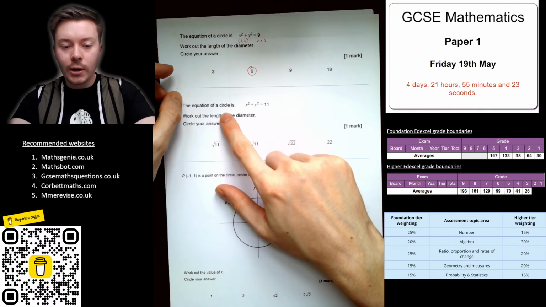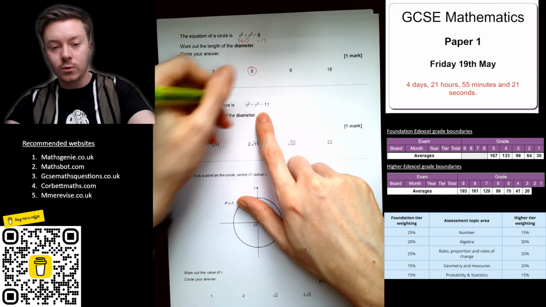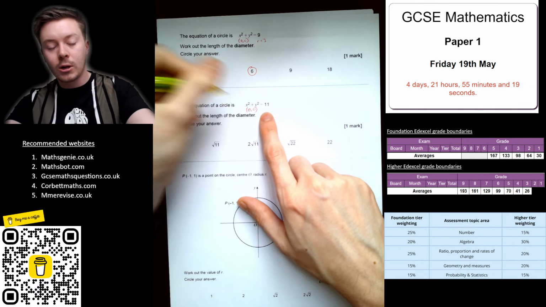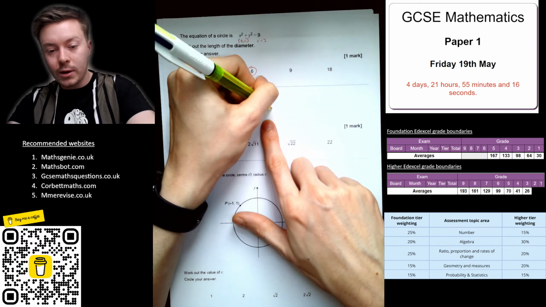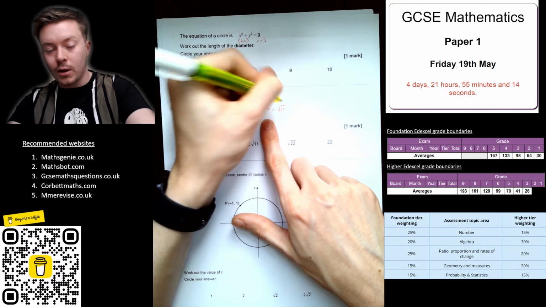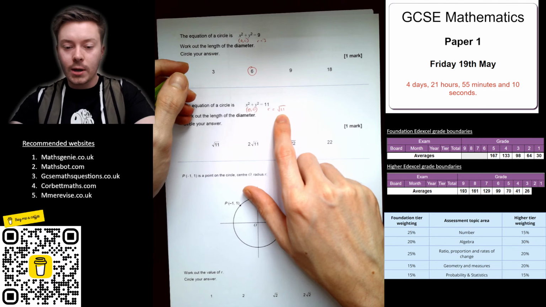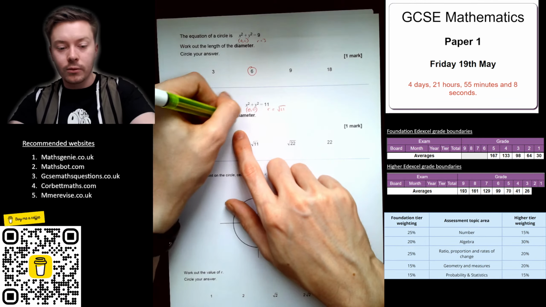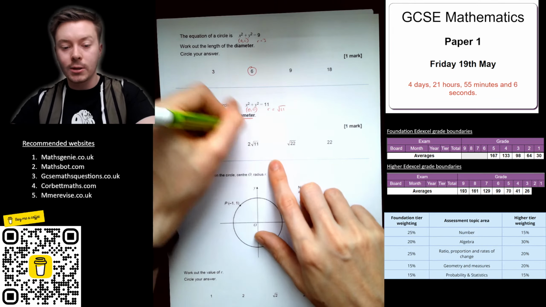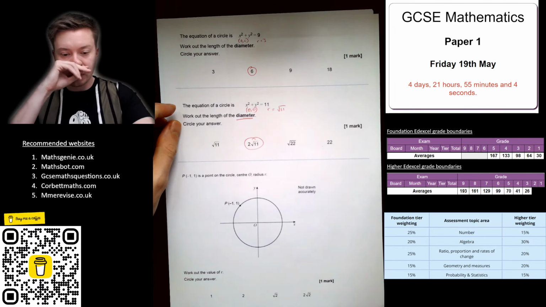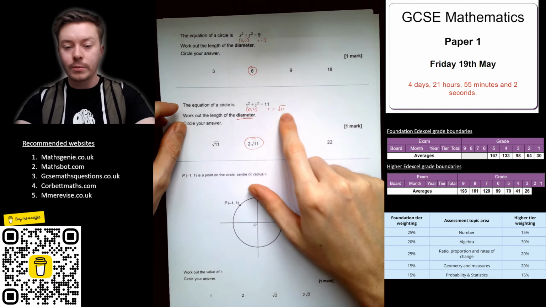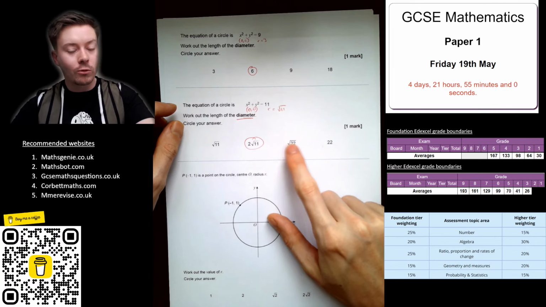Again, down here, the equation of a circle is x squared plus y squared equals 11, so centre 0, 0, and your radius would be square root of 11 because it's equal to r squared. So radius is root 11. Work out the length of the diameter again, so it's double that, so it's going to be 2 root 11. Okay, because 2 times root 11 is 2 root 11, not root 22.